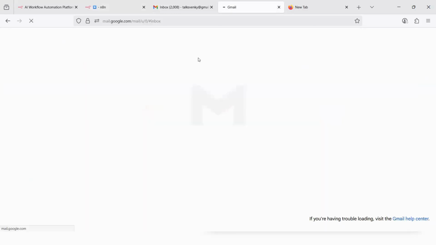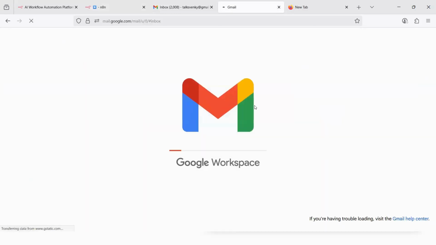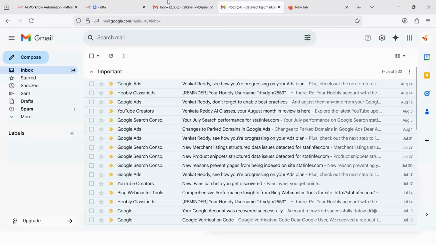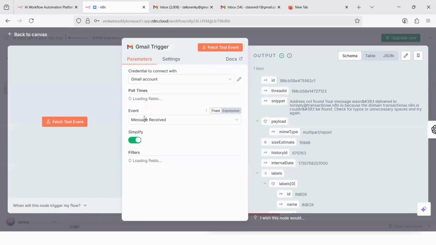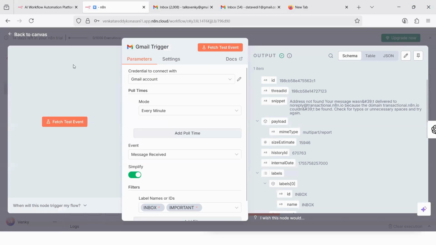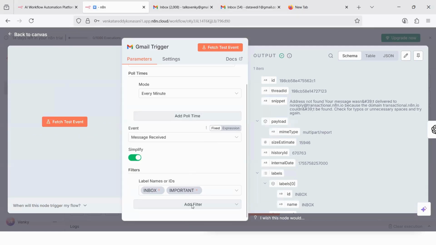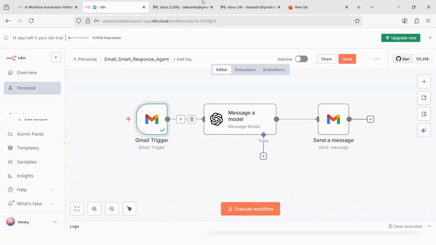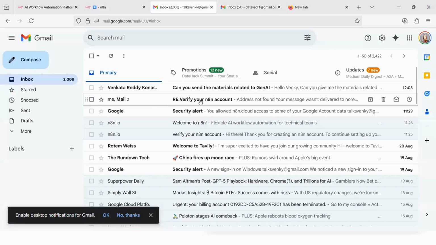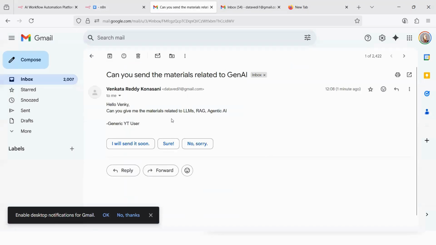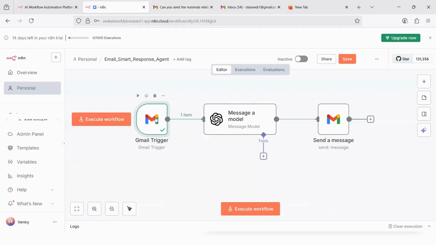Again, execute this. Let us see which message it has received. Let's go here and then see this. The message is fetch the test event, fetching the event. Inbox, important. So this is a no reply transaction. It is trying to send a mail to the N8N mail. It is still reading this mail only, verify your N8N account, etc. So we want this mail to be read, Venkat Reddy Konasani. So maybe it is waiting for 1 minute to be completed.